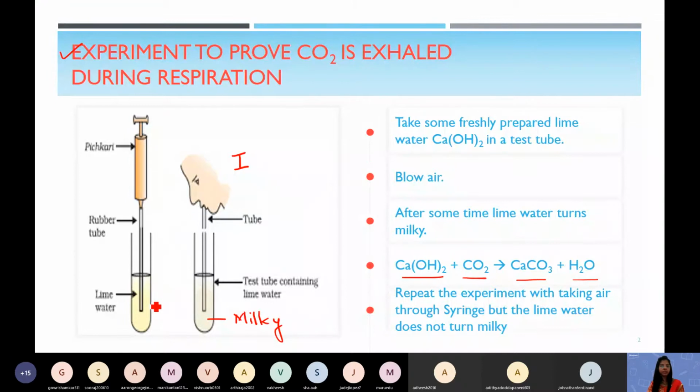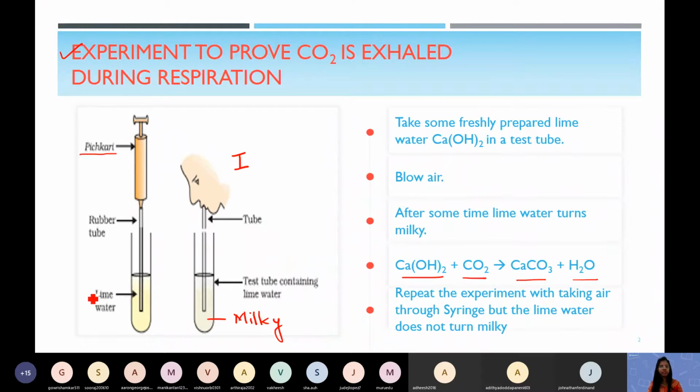Now do the same experiment with the other lime water. Now here is a pichkari. What is a pichkari? A pichkari is the instrument by which we take colored water during the Holi festival and throw it on our friends. If it is a very big pichkari you have, you can take a syringe. Through the syringe you blow air. So the syringe is taking the atmospheric air.